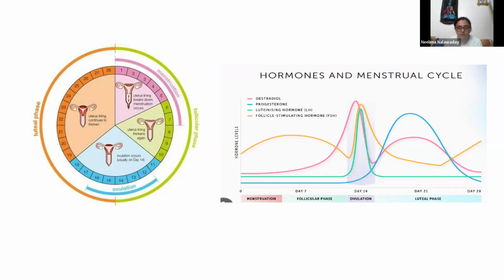Instead of that ovum, only water fluid filled sacs remain there, day by day, and if ovulation is not happening, the ovum does not come out, and this cycle is called an unovulatory cycle. So the ovum is not maturing and it is not coming out of the follicle, that ovary, and then only water or fluid filled follicles remain inside the ovary, and then they get converted into cysts, and this is called polycystic ovarian disease.